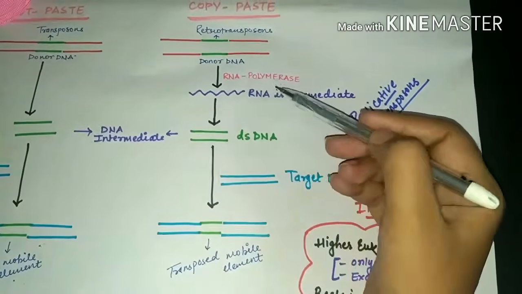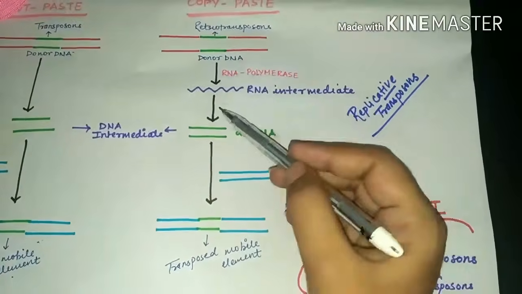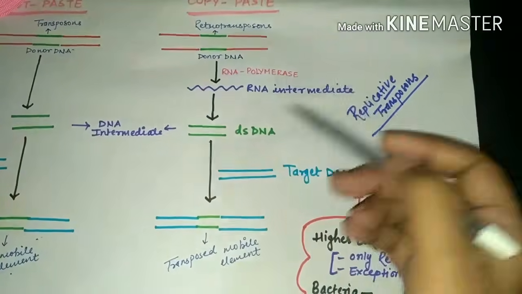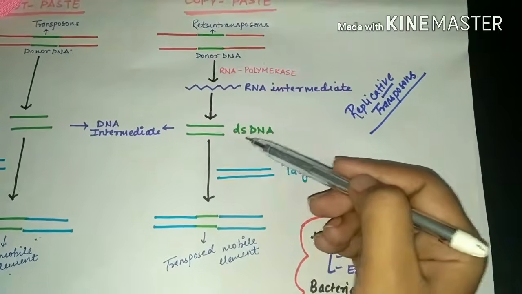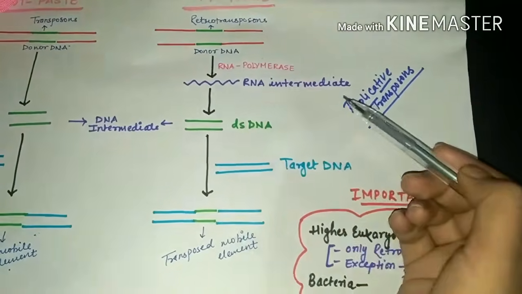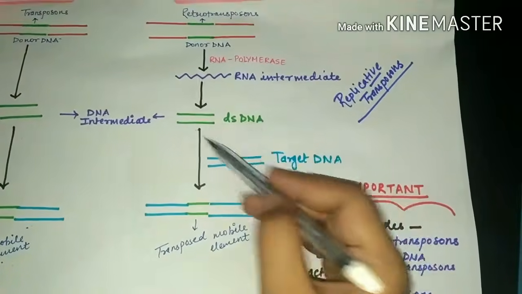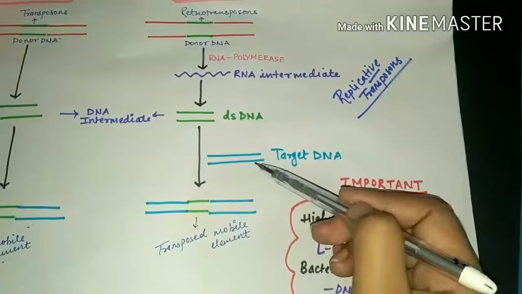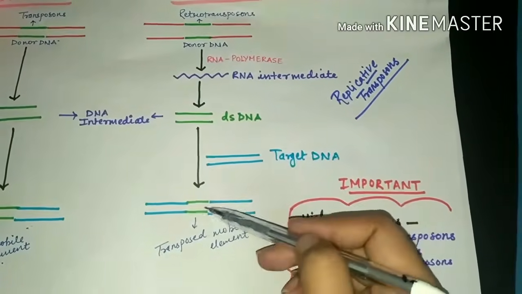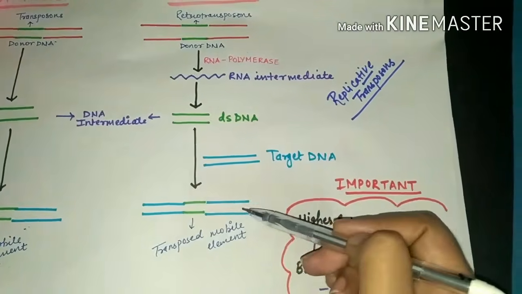Now with the help of an RNA polymerase, this DNA is going to be converted into an RNA intermediate, and then this single stranded molecule is going to be converted into a double stranded DNA with a cDNA intermediate. And after that, this double-stranded DNA is going to target a new DNA sequence, and then it will try to integrate itself into that new target DNA sequence.